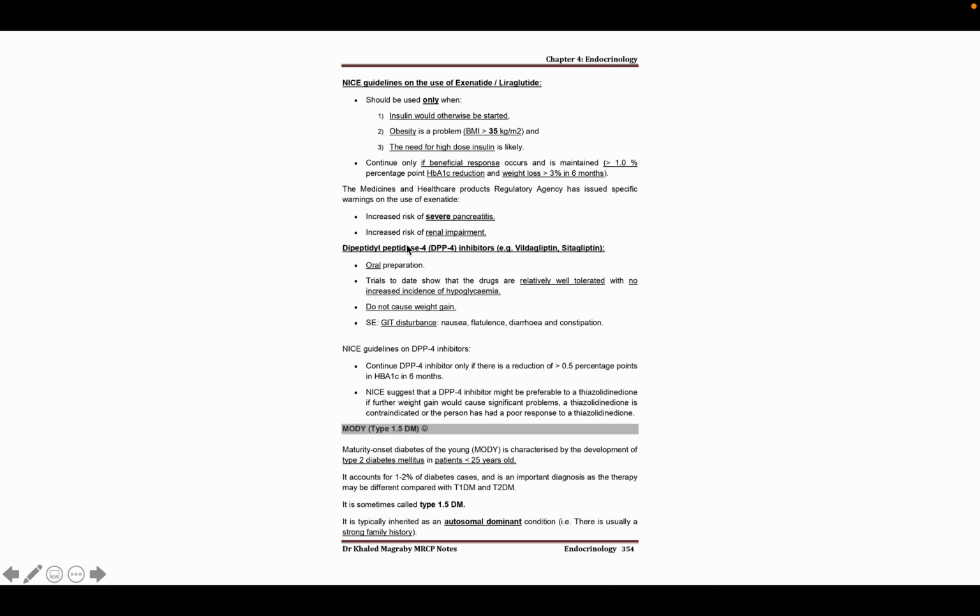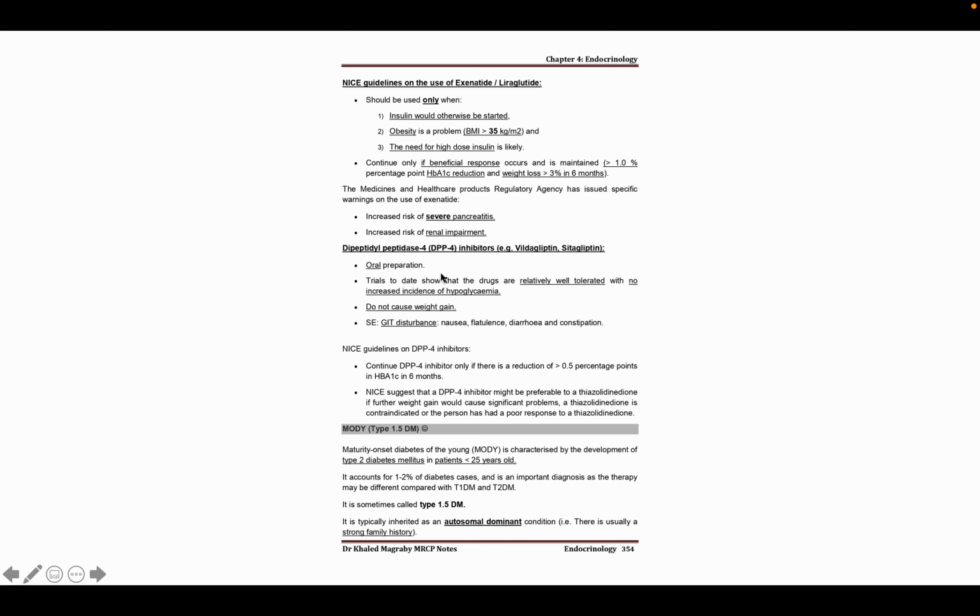Okay, now come to the DPP4 inhibitor. DPP4 inhibitor is a very excellent drug nowadays because, just like metformin, it will not increase the weight of the patient, and it has an oral preparation, and we can give it in combination with metformin or sulfonylurea, especially for drivers.